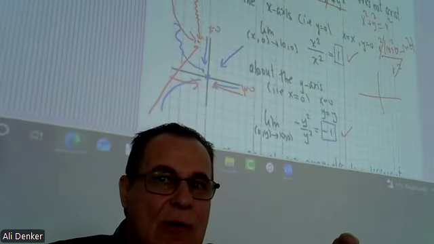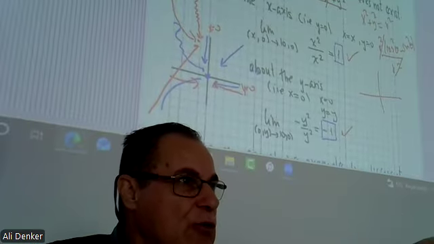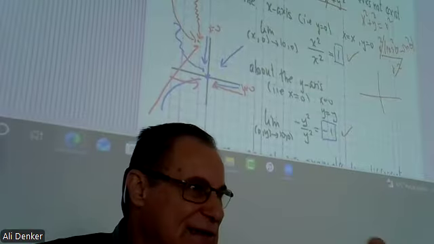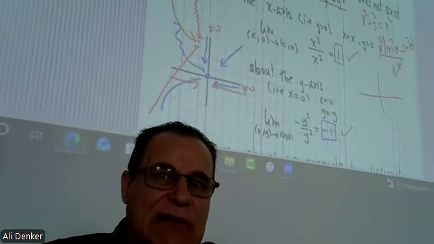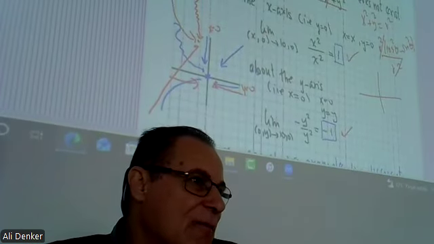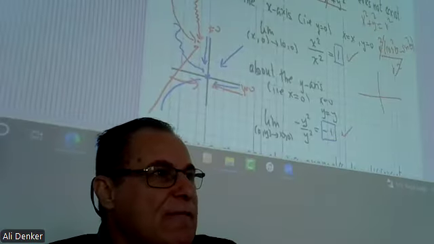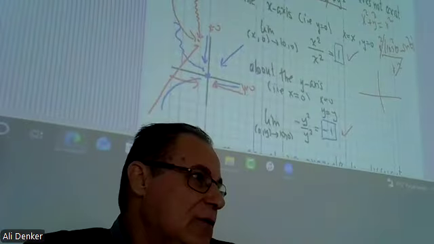When r is 0. Okay, maybe your friend is trying to say pi over 2, because cosine pi over 2 is 0. That means x is 0. But what about y? Sine pi over 2 is 1, so it's not 0. So both of them go to 0 if and only if r goes to 0.